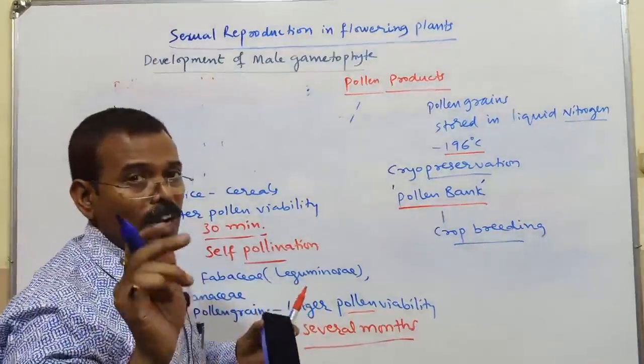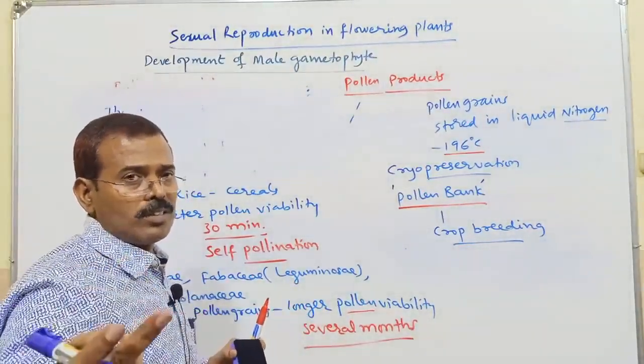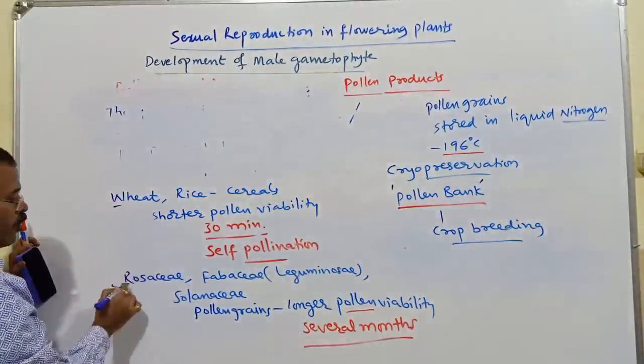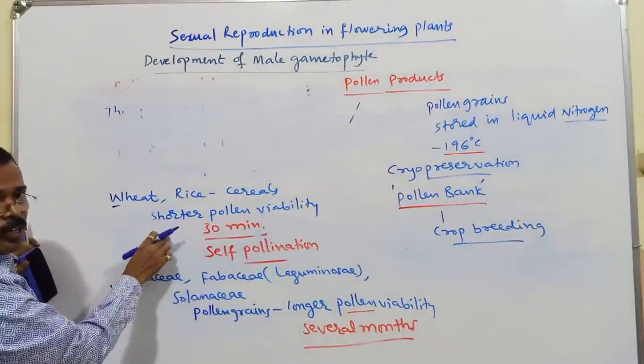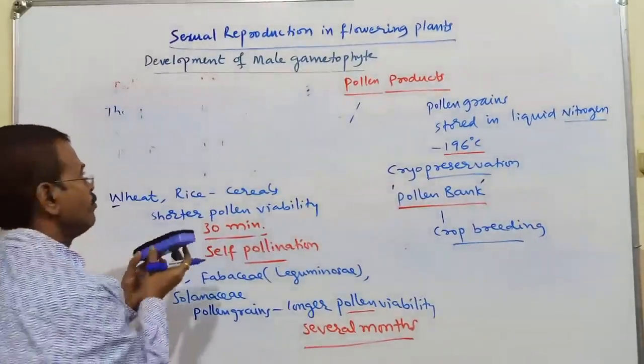Remember pollen viability: 1 mark definition they can ask, otherwise 2 marks. Then you have to remember these examples, very important from the NEET point of view. These examples which I have given are very important from the NEET point of view. In theory they may ask for 2 marks, only the definition for 1 mark.